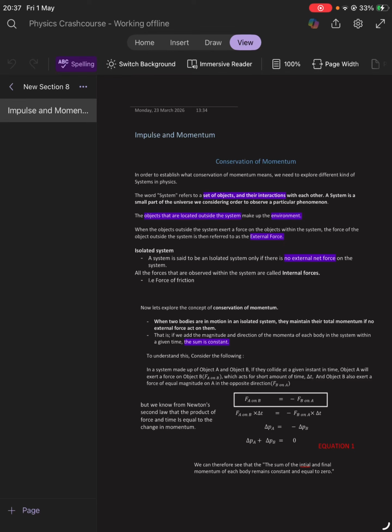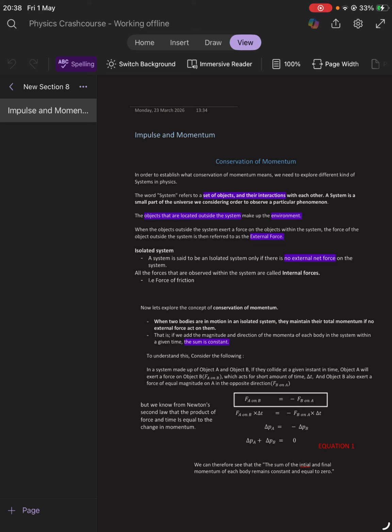Welcome to the video. We are still on the topic of impulse and momentum. Impulse, we have already defined it as the change in momentum as well as the product of the net force and the change in time. Momentum, on the other hand, is simply the product of an object's mass and its velocity.